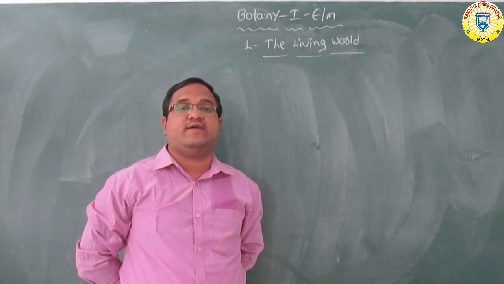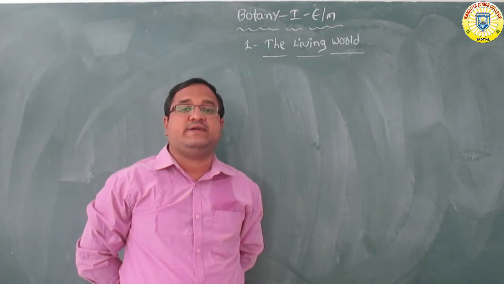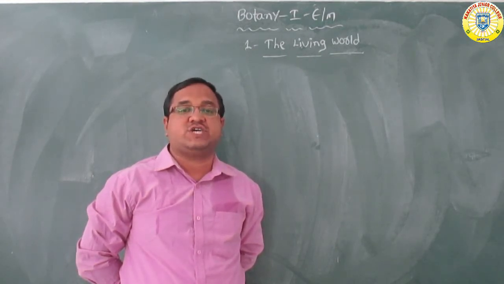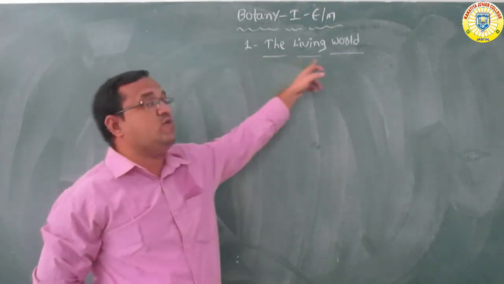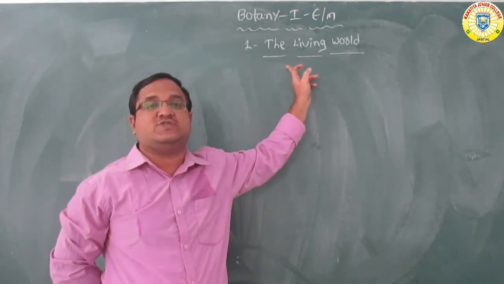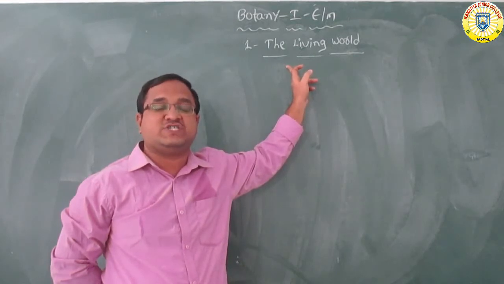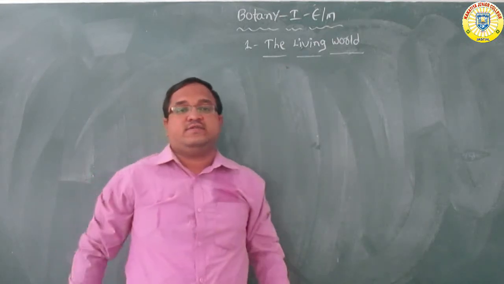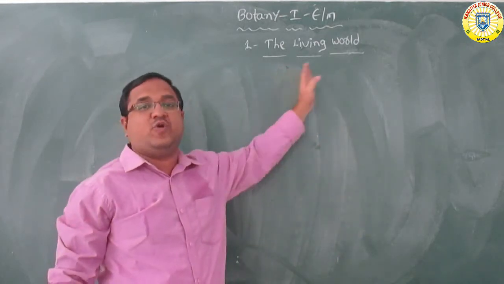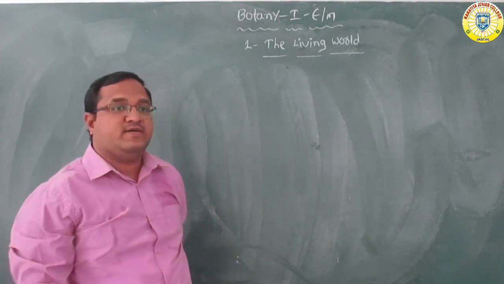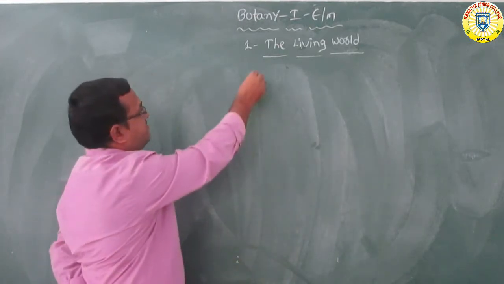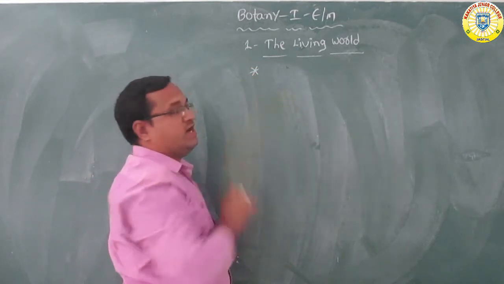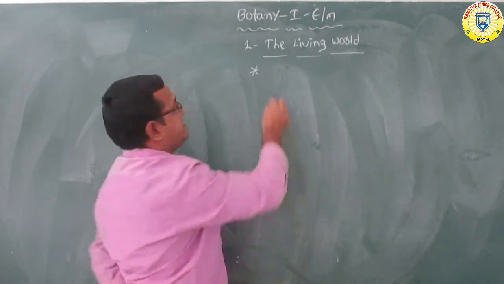So the first unit is diversity in the living world. From the first unit, the first chapter is the living world. So today we are going to discuss the first chapter, that is the living world. Before starting the first chapter, what is the first chapter? The living world. Okay, what is living?